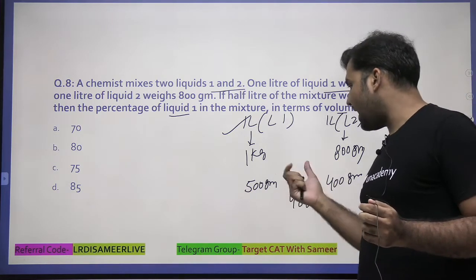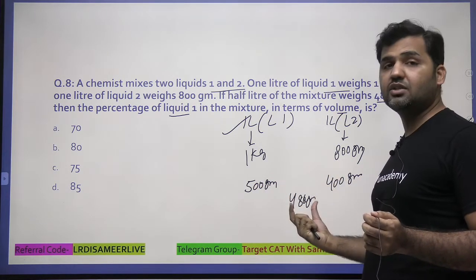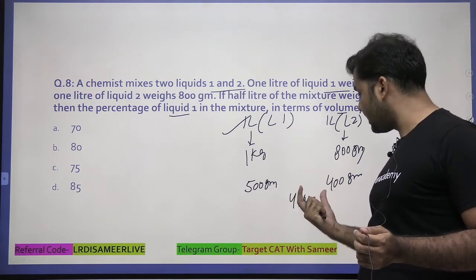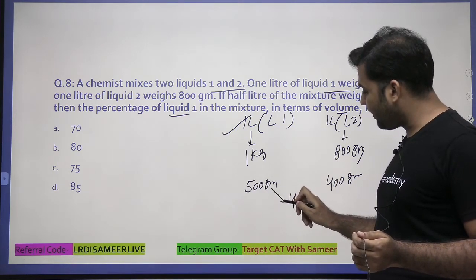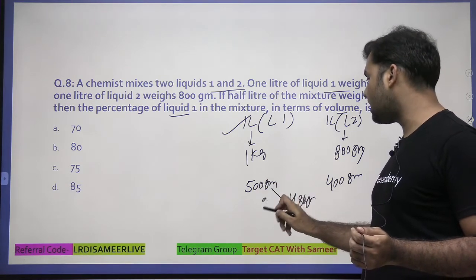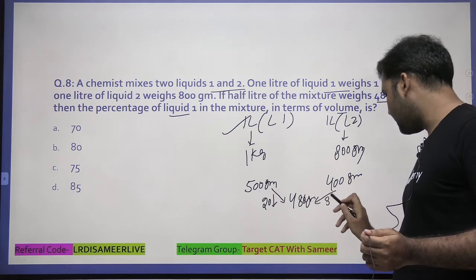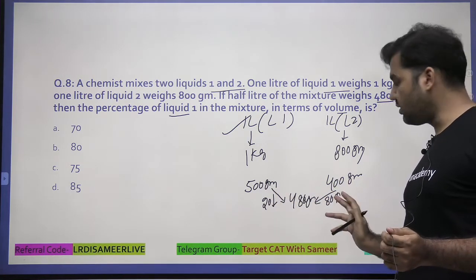I'm supposed to combine 500 gram weight and 400 gram weight, and bring it down to 480 gram. So I want it to be balanced at 480 gram. The weight of 500 gram is losing 20 gram here, and weight of 400 gram is gaining 80 here. Now in average, the total loss should be equal to total gain.